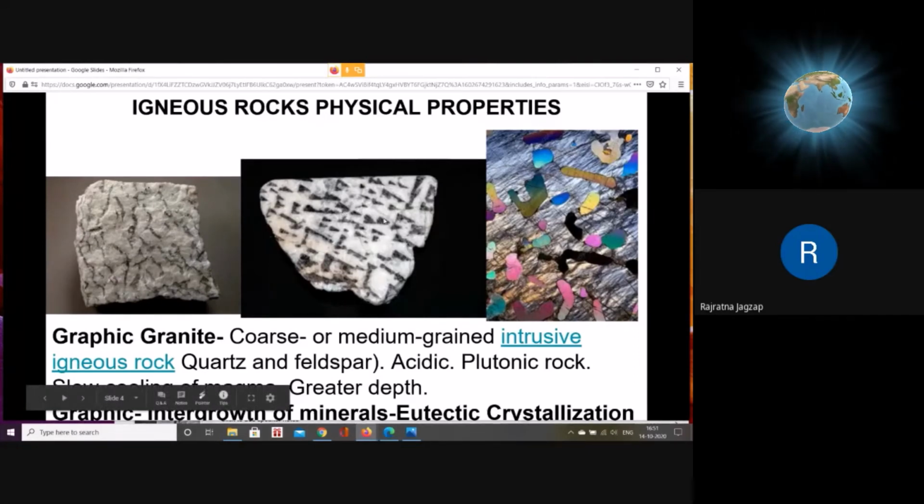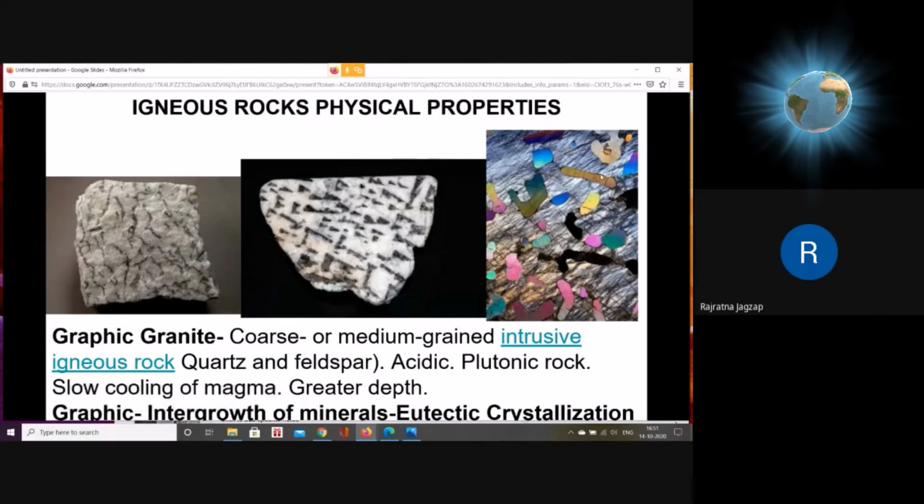The same granite, which is a hand specimen, shows in microscope like this. You can see this is the quartz, bright colored mineral quartz, and you can see intergrowth of some other mineral. This gray colored mineral has entered into this quartz, and some part of quartz has entered into this gray colored mineral. So this is called intergrowth texture. Graphic texture is nothing but intergrowth texture